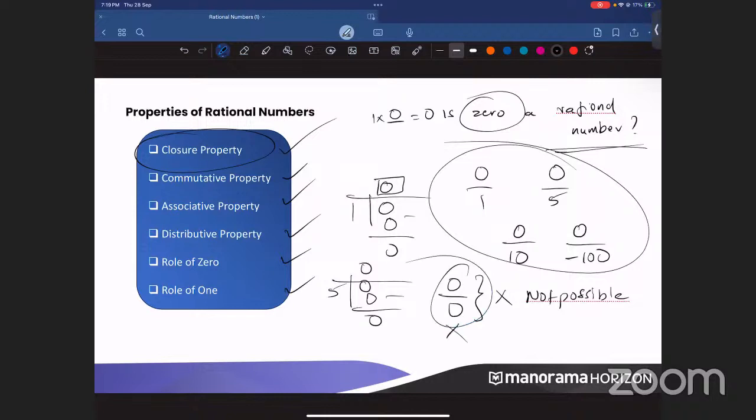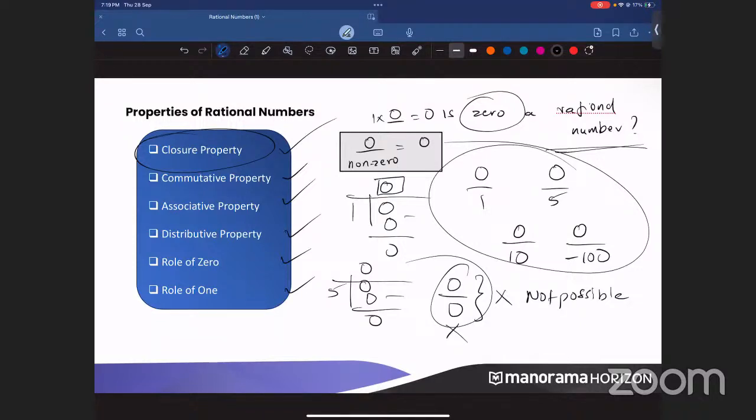You cannot put 0 by 0. Always remember, you cannot put 0 by 0. Other than that, you can put anything, and that will definitely be equal to 0. So 0 divided by any non-zero number is 0 itself.